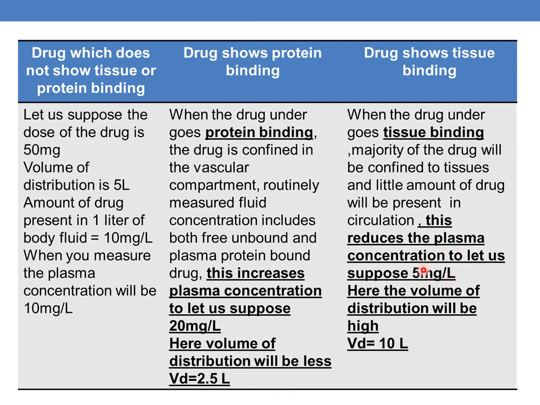So in order to compensate for this plasma concentration, as the dose is 50 mg, our volume of distribution increases. Volume of distribution is just a proportionality constant, it is not a real value. Hence, whenever the drugs undergo tissue binding, volume of distribution is increased.